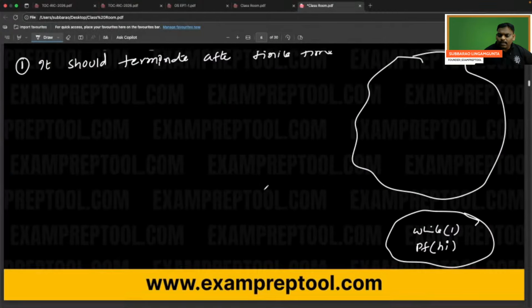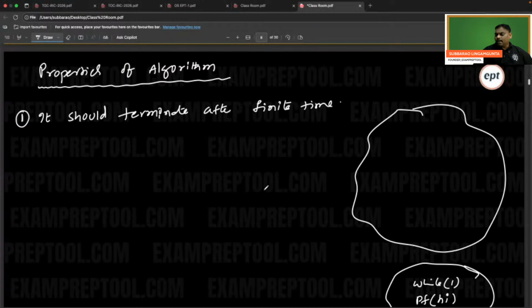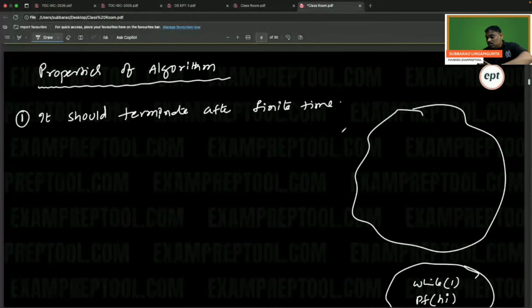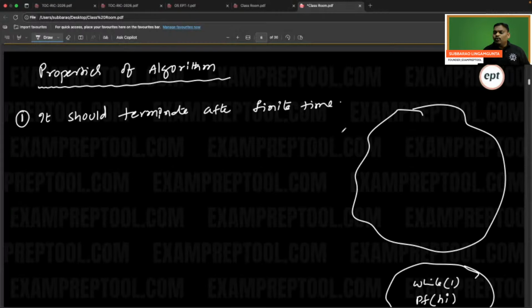Whenever someone says, I have written an algorithm, the first requirement is that it should terminate after finite time. If something is not terminating, it is not an algorithm. Remember one more thing: a program may go into an infinite loop, but an algorithm doesn't.